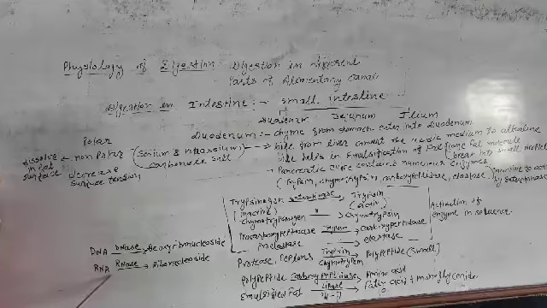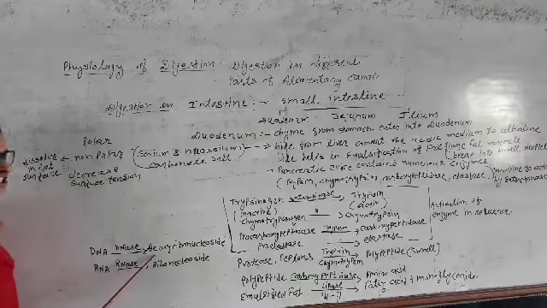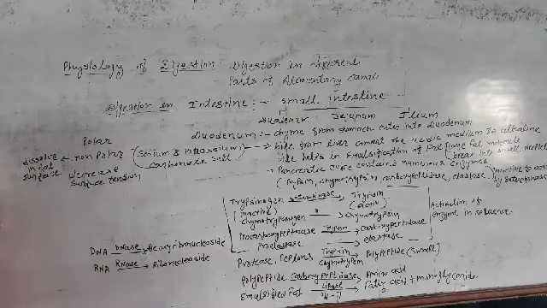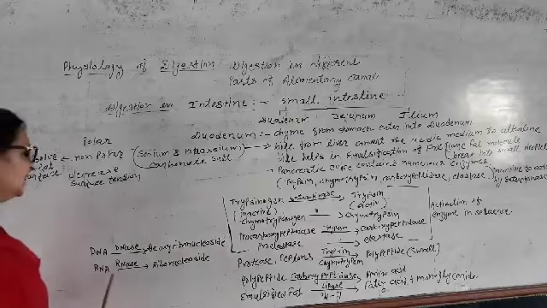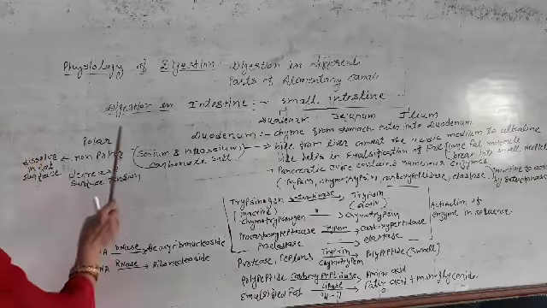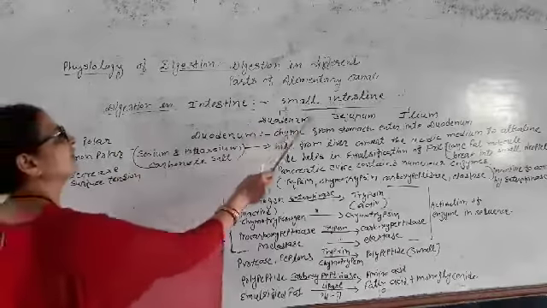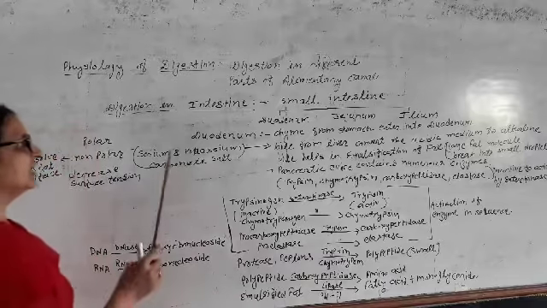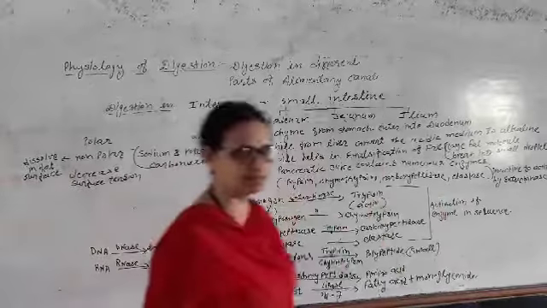DNA of the food and RNA of the food start digesting in the presence of DNase and RNase and convert into deoxyribonucleoside and ribonucleoside, which are the simpler forms of DNA and RNA. So here we have seen digestion in the duodenum. Now in the next part we will see digestion in the jejunum.